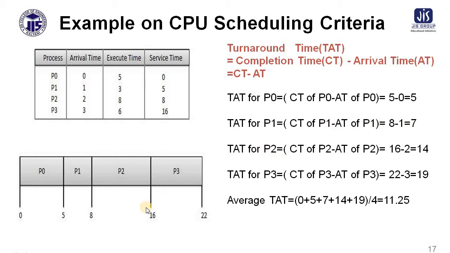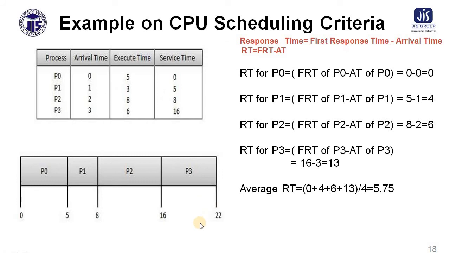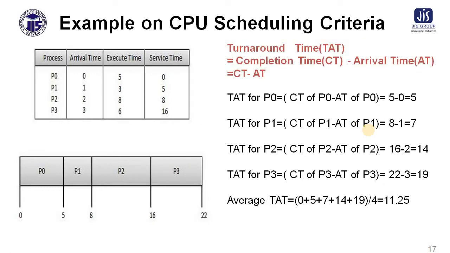Turnaround time for process 2: process 2 is completing at the time of 16, and process 2 arrival time is 2, so 16 minus 2 equals 14. Turnaround time for process 3: process 3 will complete at 22. Just look here, the slide has changed before. So this is 22 minus 3, that is 19.